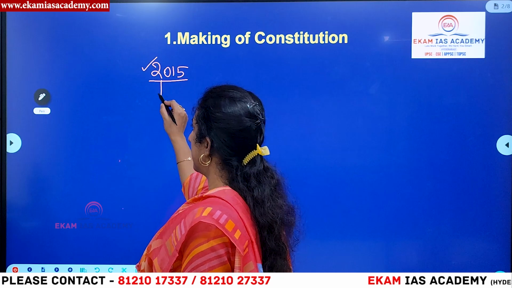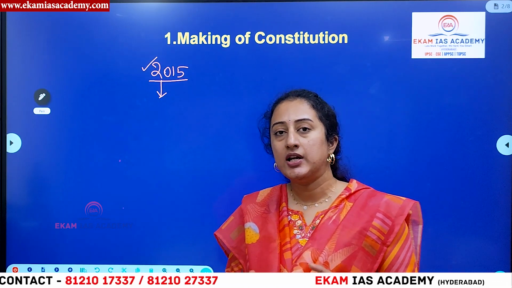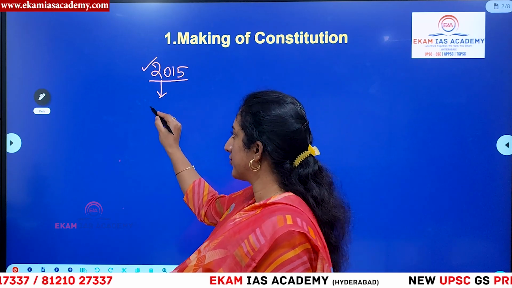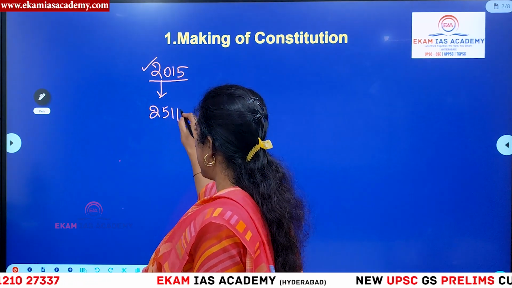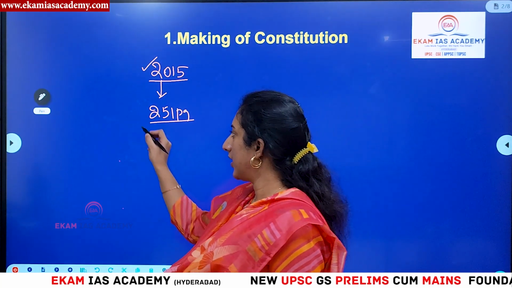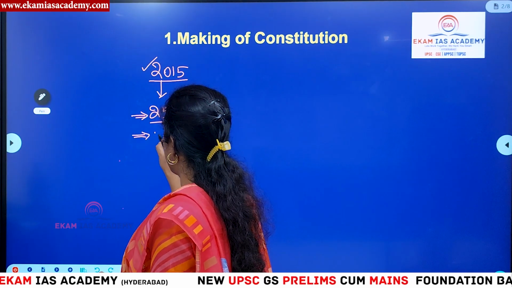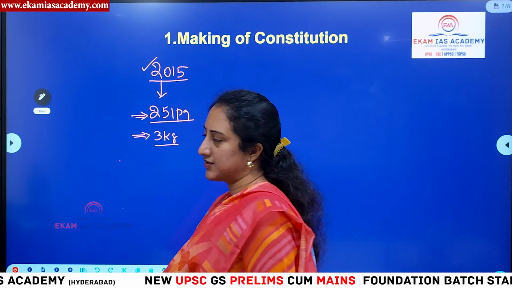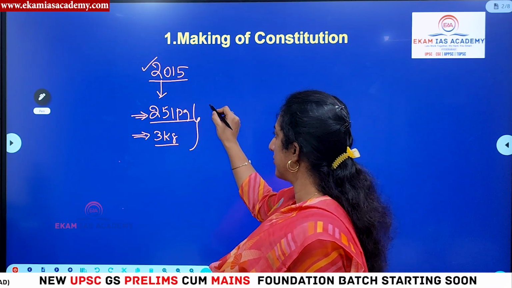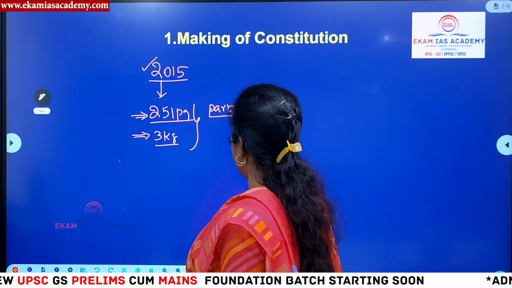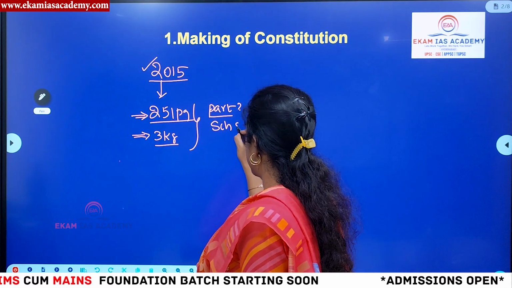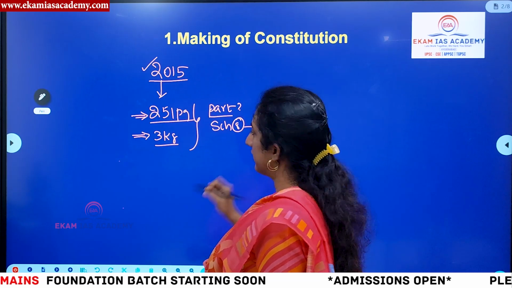Then we also need to understand the Indian Constitution is the lengthiest constitution in the world, right? The original constitution was written in 251 pages, and it weighs around 3 kgs, right? So this is the original constitution book in size. We also have to keep in mind the original constitution had how many parts? If you know, let me know in the comment section. Then schedules: 8 schedules were originally part, but now we have 12 schedules.